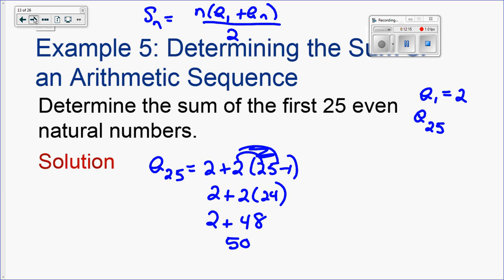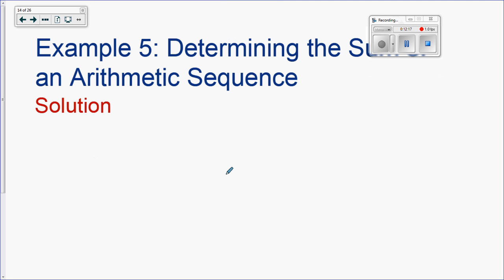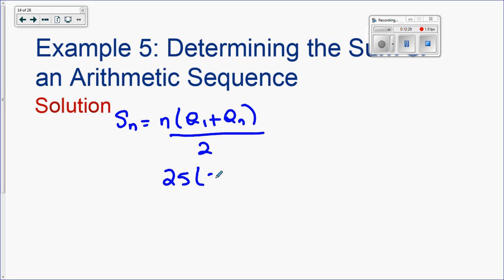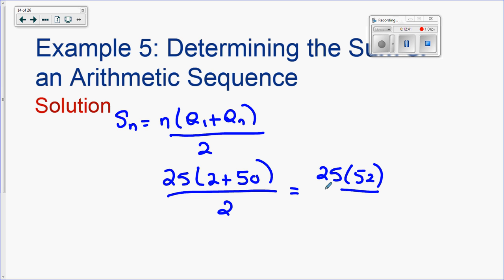Okay, so now I'm going to find the sum. Okay, so the sum formula is you're going to take n times a sub 1 plus a sub n, divide in half. So there's 25 numbers. First one was 2. We just found the nth one, or the 25th one in this case, to be 50, so 50 plus 2. So this is 25 times 52. That's going to be 1,300 divided by 2, 650.